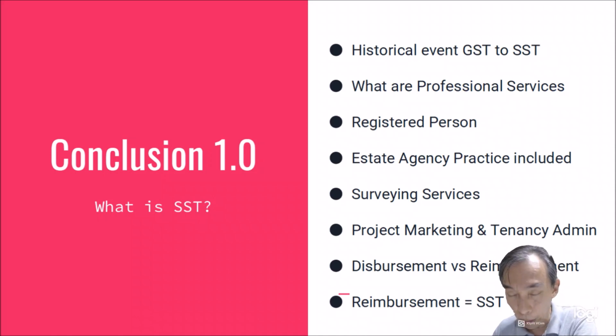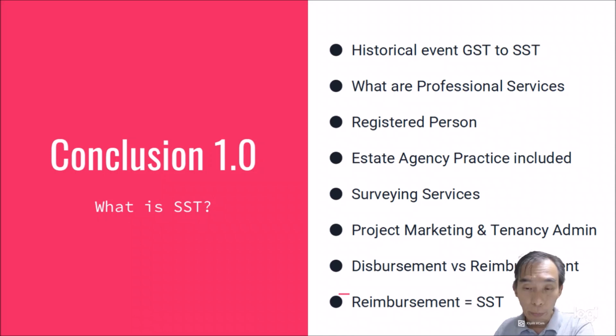Estate agency practice was included, and you saw it under surveying service. Project marketing and tenancy administration also is a professional service and needs to be levied the 6% sales and service tax.